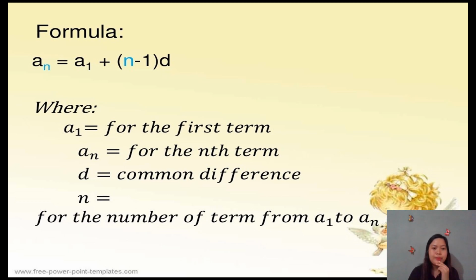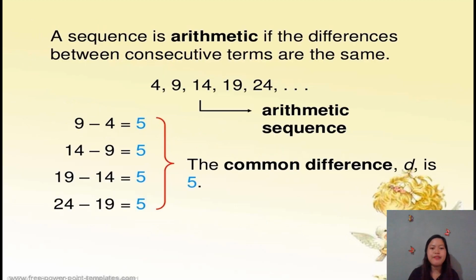Now, we will be talking about the formula. The formula for an arithmetic sequence is A sub n equals A sub 1 plus n minus 1 times d. A sub 1 is our first term. A sub n is the nth term. d is the common difference, and n is the number of terms from A sub 1 to A sub n. So let's have an example.